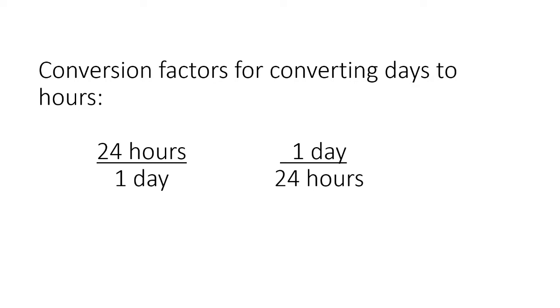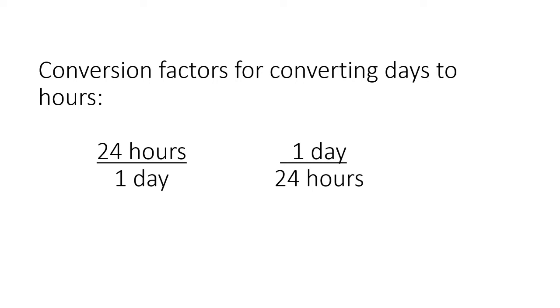Conversion factors for converting days to hours. Well, we know that there's 24 hours in a day. We also know that 1 day is 24 hours. So you can use either one of these. Mathematically, you're allowed to multiply your value by one of these because both of these is basically a 1. Whenever you have the same number in the numerator and the denominator, that is the equivalent of a 1.